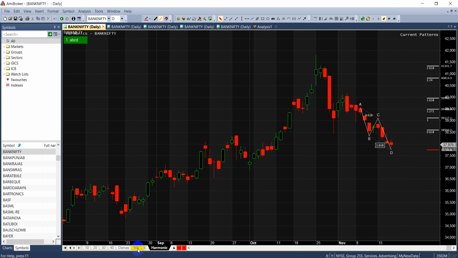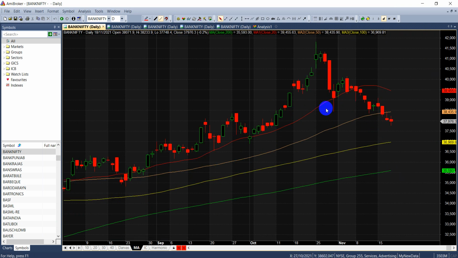Why is 37,000 so important? Because you can see here, these are classical moving averages, 20, 50, 100 and 200 day. The 20-day we are unable to breach, so the short term trend of Bank Nifty is down. Till it doesn't breach 38,435, it is below this 50-day moving average. There is a high probability it can hit 36,960.